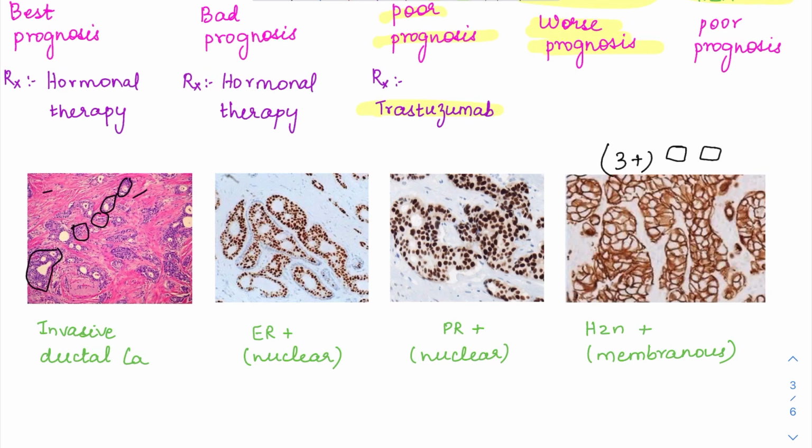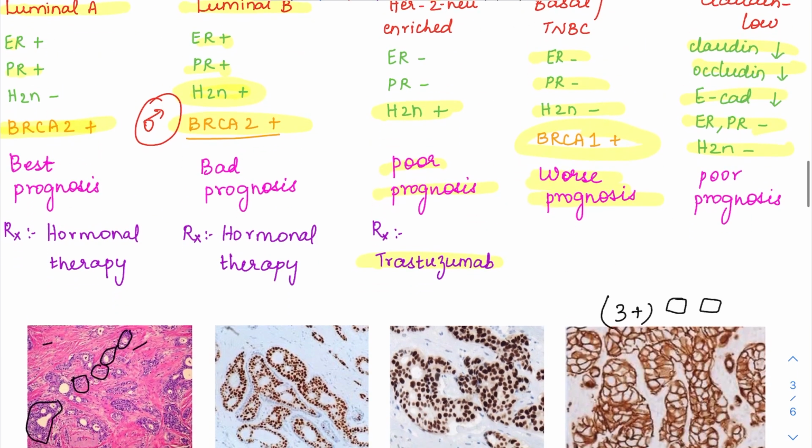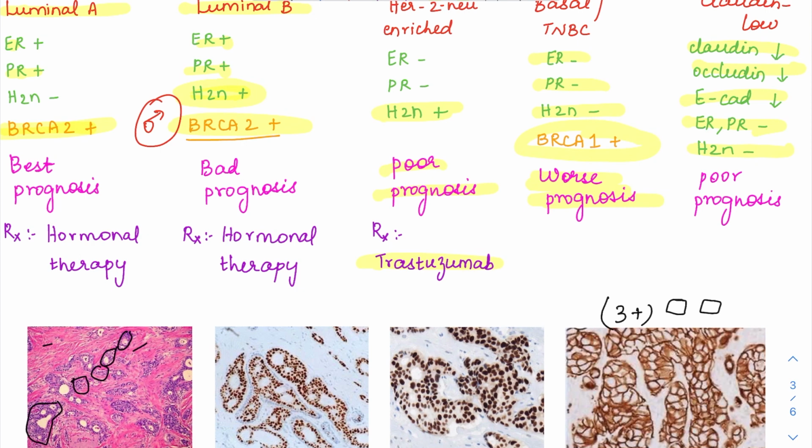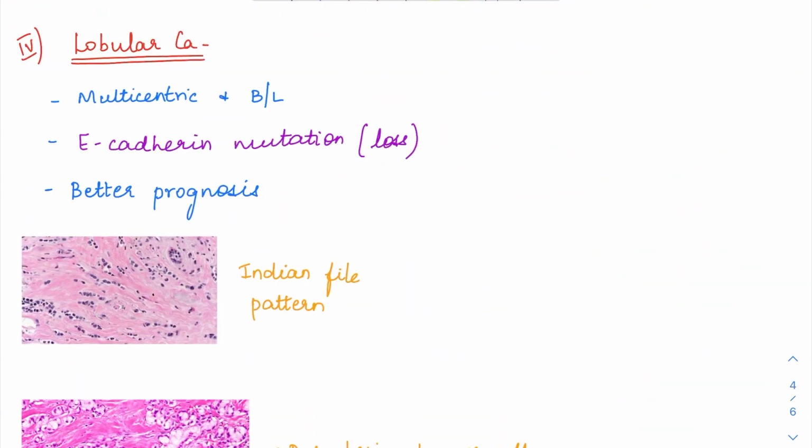So they might not give you the interpretation as such. They'll give you an ER image, PR image, HER2/neu image, and they'll ask what kind of mutation you can expect. Suppose they are giving ER positive, PR positive, HER2/neu positive, and asking what kind of mutation you can expect. If there is a BRCA2 option given, you'll go for BRCA2 because it is a luminal B. Okay. Then we'll see about lobular carcinoma.